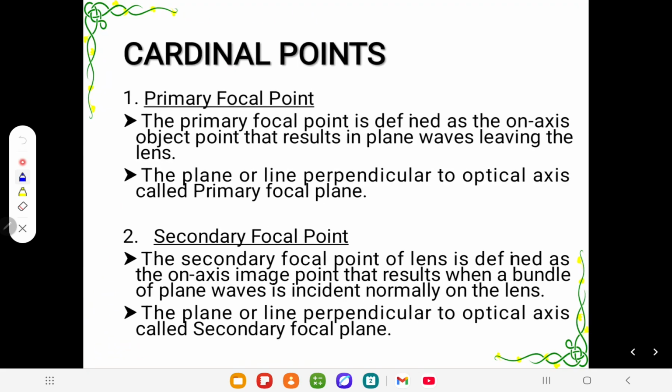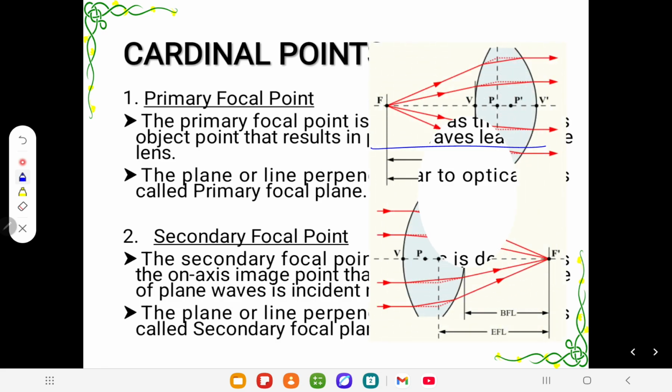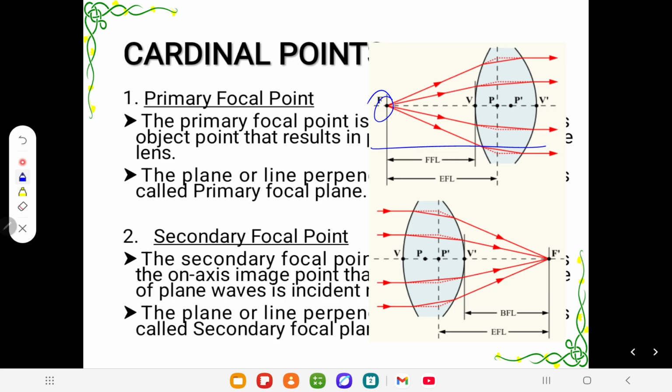So the primary and secondary focal points are the same as we have discussed. The primary focal point is defined as the on-axis object point whose light leaves the lens as a plane wave, and the secondary focal point is simple: when parallel light comes into the system, it hits and then focuses there. Primary focal point: when light leaves from there and strikes the lens, it then goes parallel. This is the simple term for the primary focal point.